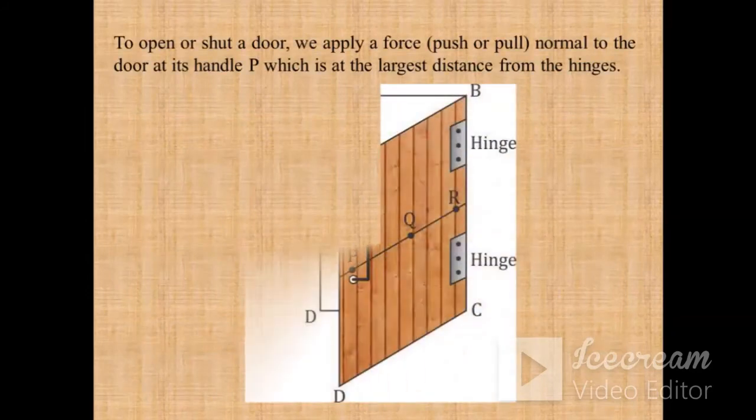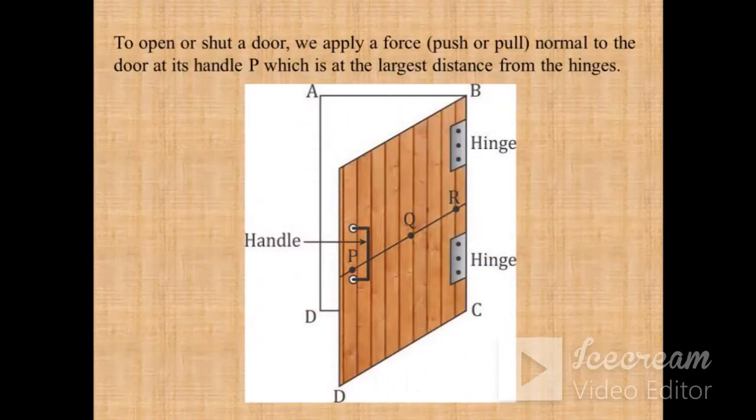Now, one more very familiar example that you must have seen in your day-to-day life. In order to open or shut a door, we apply a force in terms of push or pull, and that force is applied normal to the handle P. Suppose this is the handle P, and it is at the largest distance from the hinges. That is why it is easier to open the door from this handle.